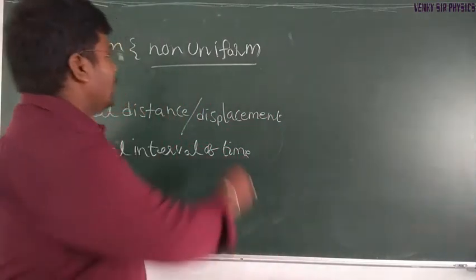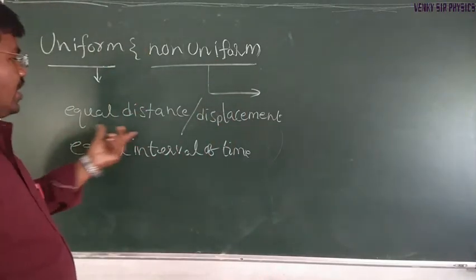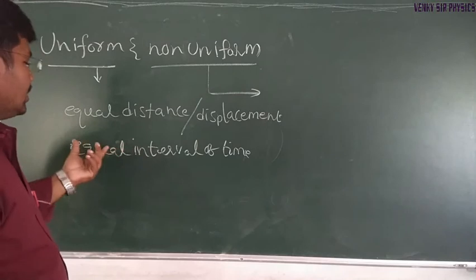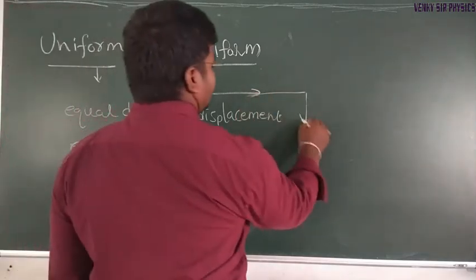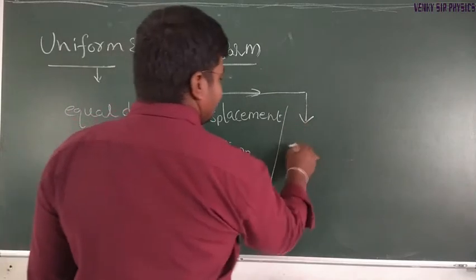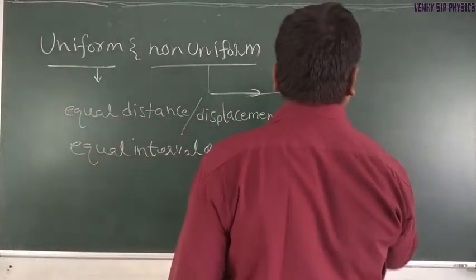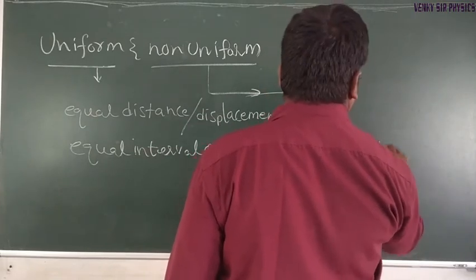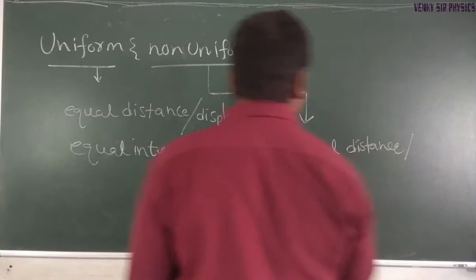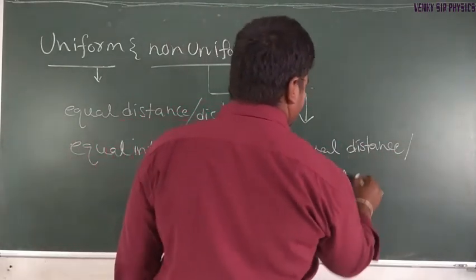Okay, so coming to non-uniform motion. Non-uniform motion means equal distances covered in unequal intervals of time. Equal distance or displacement in unequal intervals of time.